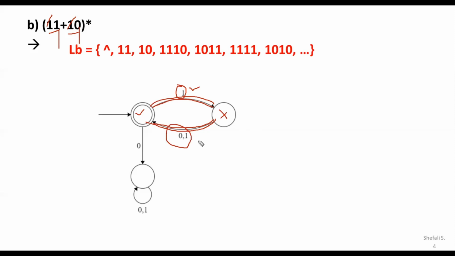Now, there is a question. Being deterministic in nature, from the first state, where the state is marked with the tick mark, there is a path for 1, but where is the path for 0? If my string starts with a 0, you can have a look at all possible strings, and we find that nowhere is there a possibility that my string starts with 0.